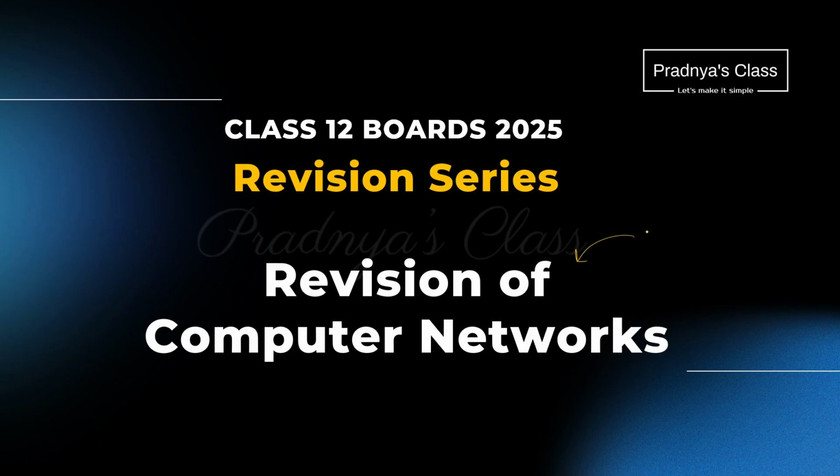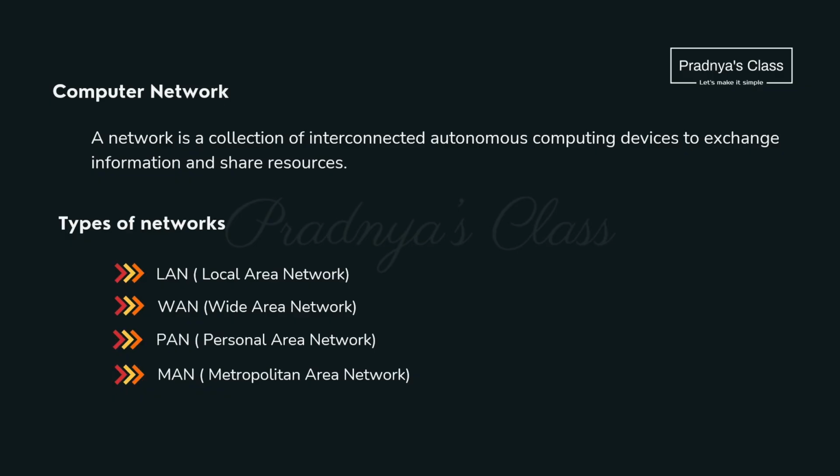For this unit, a total of 10 marks are allotted, out of which for 5 marks you will be getting one application based question. It is very easy to cover these 5 marks. It means for the remaining 5 marks, we need to study theory. Alright, let's do it then. We will cover important topics of computer networks. Let's start with the definition of the computer network.